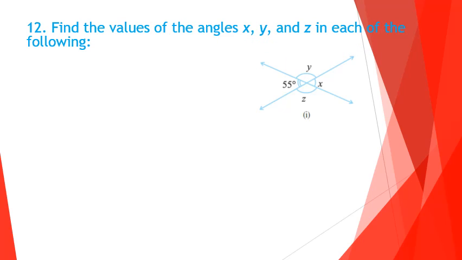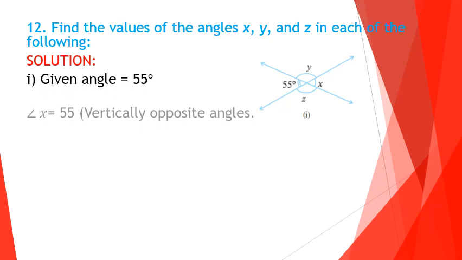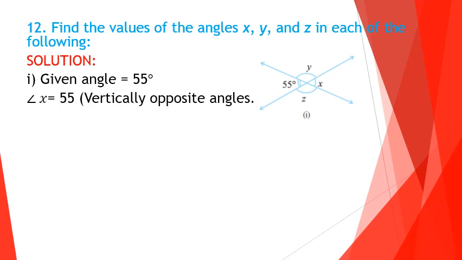Question number 12. Find the values of angles x, y and z in the given figure. In the figure, one angle of 55 degrees is given. So from the figure it is understood that the vertically opposite angle of 55 degrees is x. Hence the value of x is 55 degrees.